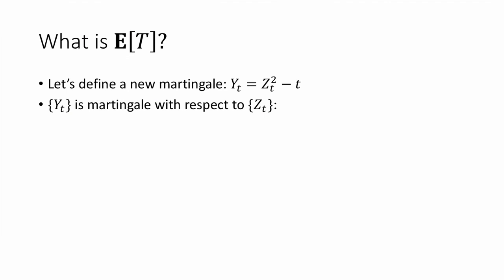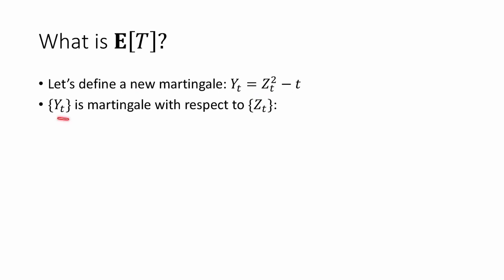Let's move on to the next question. What is the expected value of T? How long do we expect to walk around before we hit either minus a or plus b? To answer this question, let's define a new martingale. So we're going to define y sub t equal to z sub t squared minus t. Why are we doing this? Well, it's a little bit magical. We'll see in a moment why this is the right thing to look at.